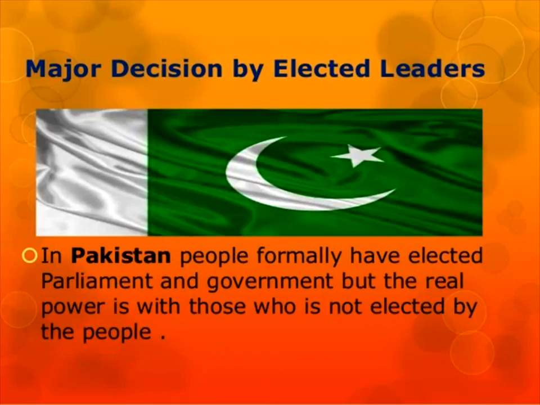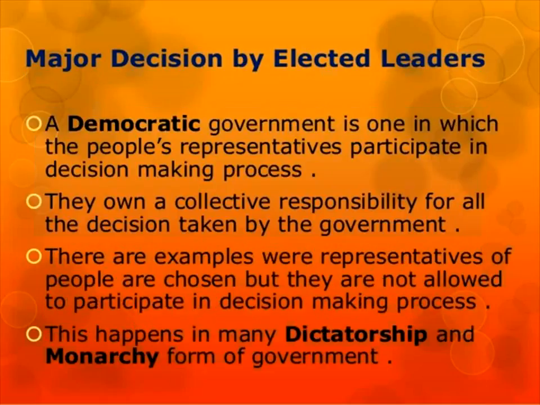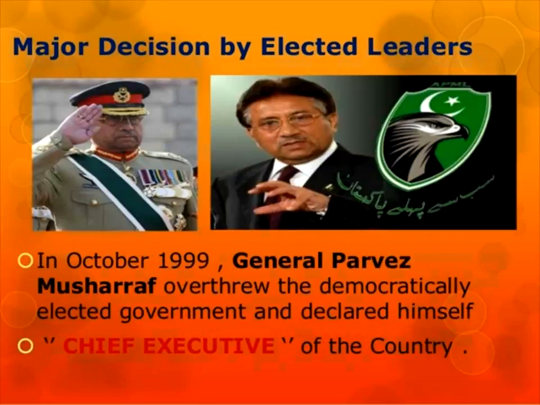Earlier, Pakistan also had a democratic government, and in Pakistan people formally elected a parliament and a government, but the real power is with those who are not elected by the people. That is the main thing happening in Pakistan, and it is an example of how this monarchy status is working.